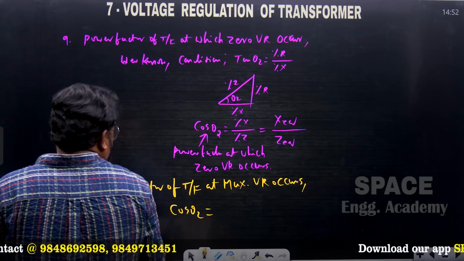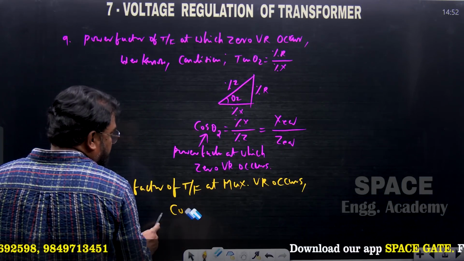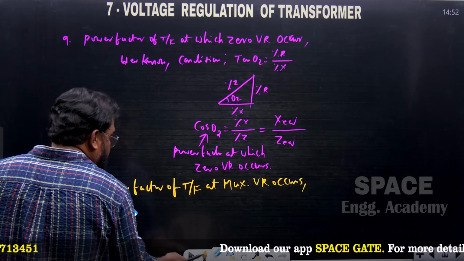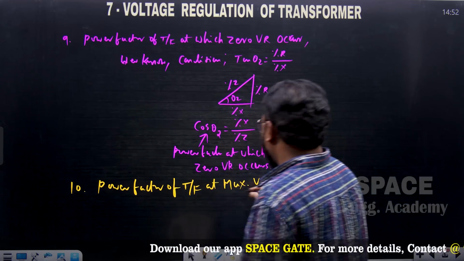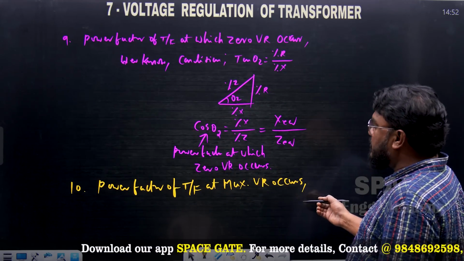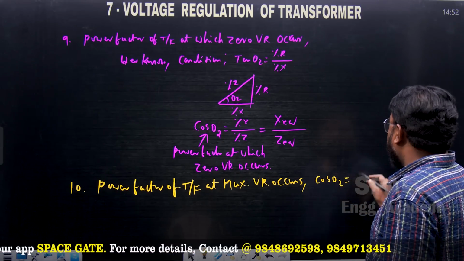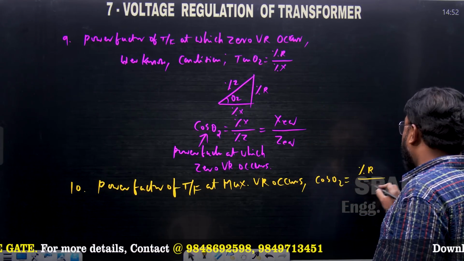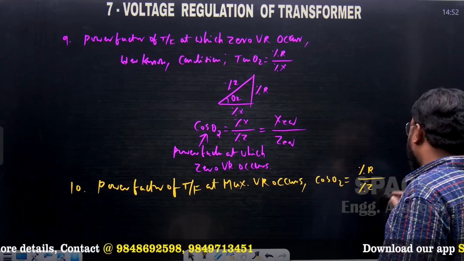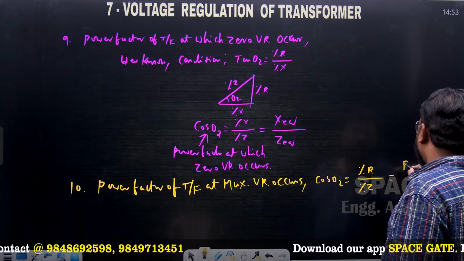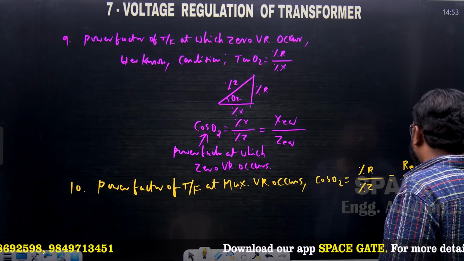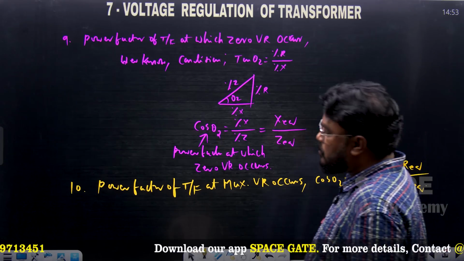First, we can derive this from the condition. We know the condition here, or otherwise we can write it directly also. Power factor of the transformer at maximum voltage regulation: cos theta 2 is equal to percentage R divided by percentage Z, and this you can also write as R equivalent divided by Z equivalent. So this is the formula to find it out.